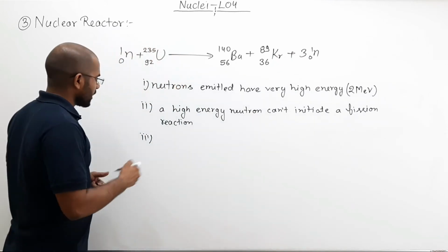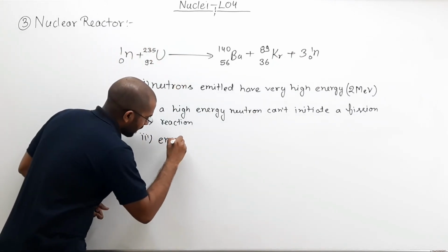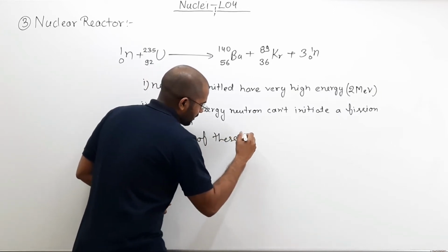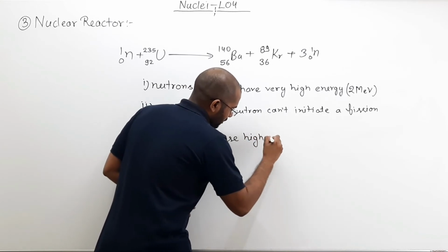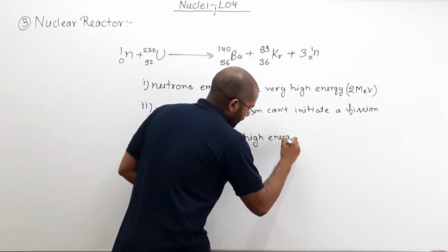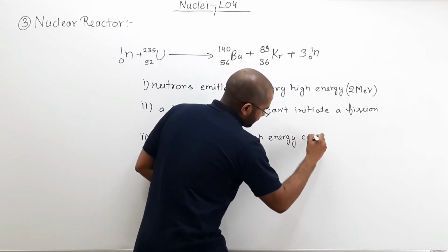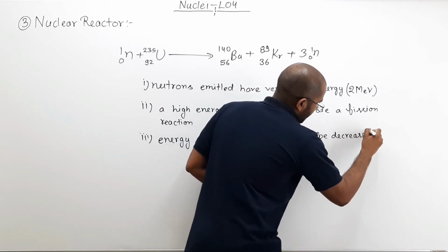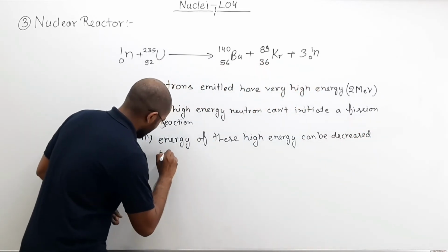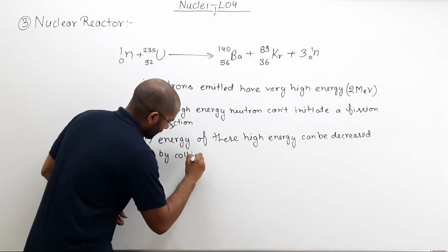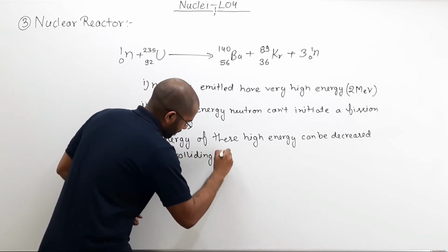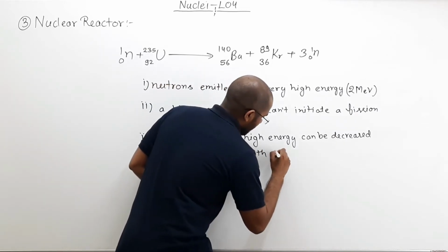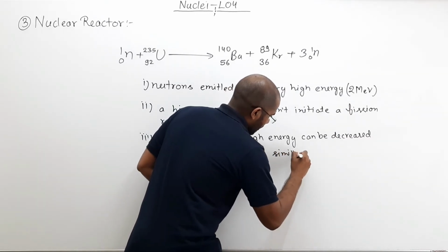So what you can say, energy of these high energy neutrons can be decreased by colliding them with similar compounds.